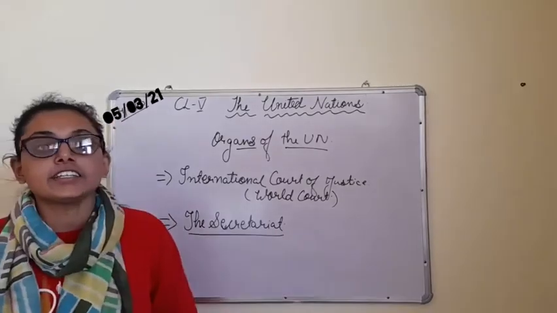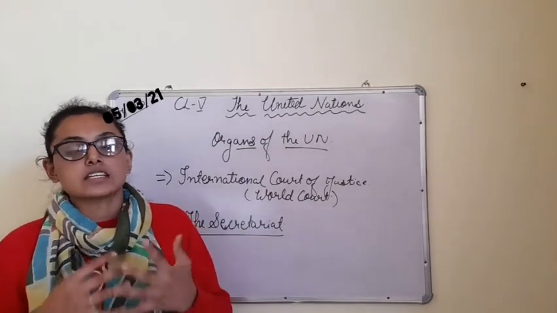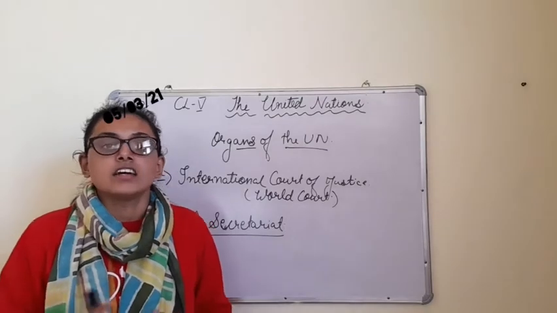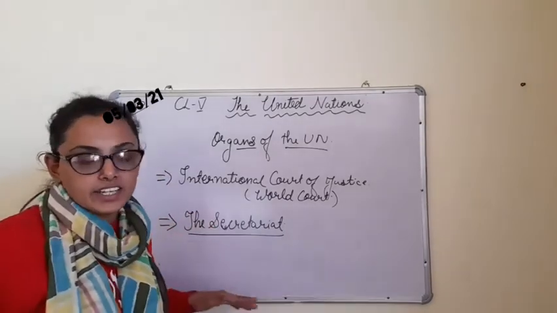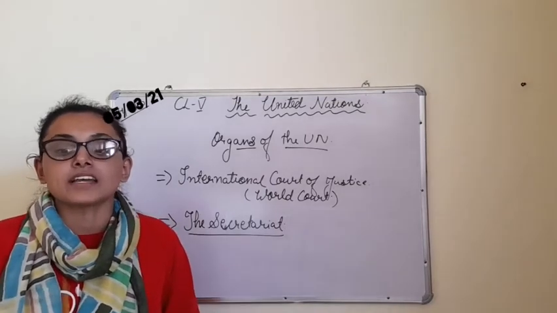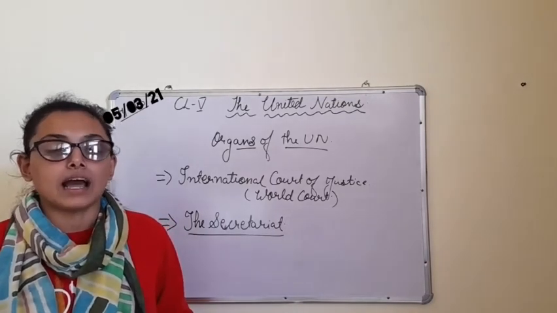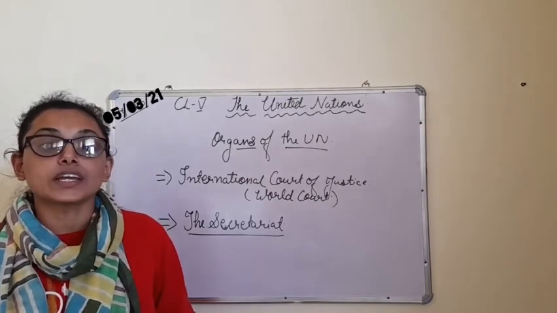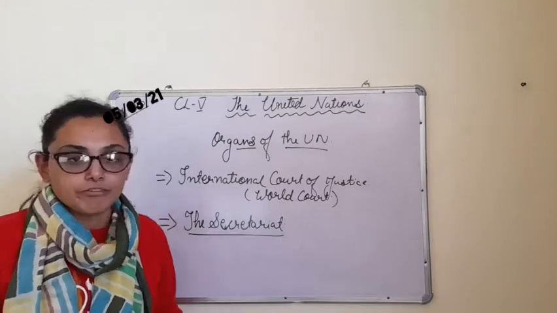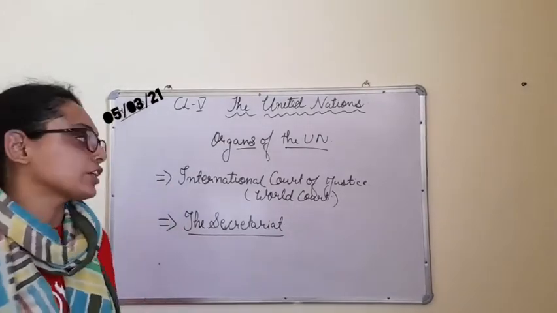If you don't understand, then simply say this Secretariat is the Prime Minister, and the General Assembly and the Security Council are the ones whose duty is to listen to the Secretariat. Fine, children? This was all about the organs of the UN.